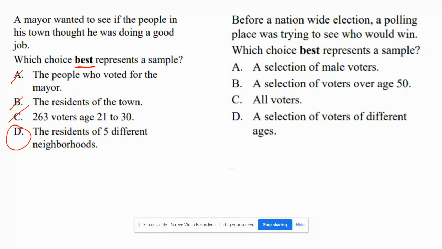So it's really, I don't want to say common sense, but it's kind of just thinking about the question. If you were to go around asking people certain things, what type of people would be the best sample?